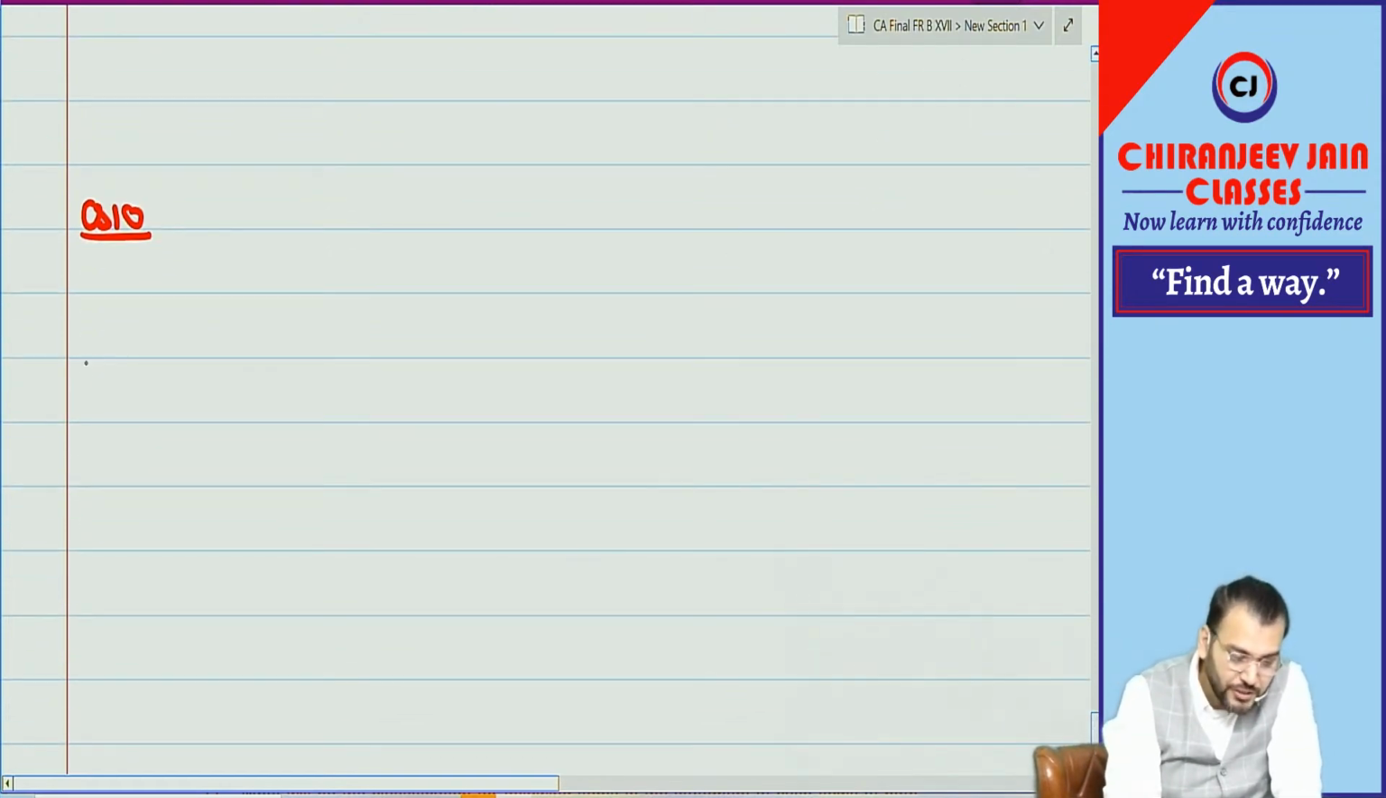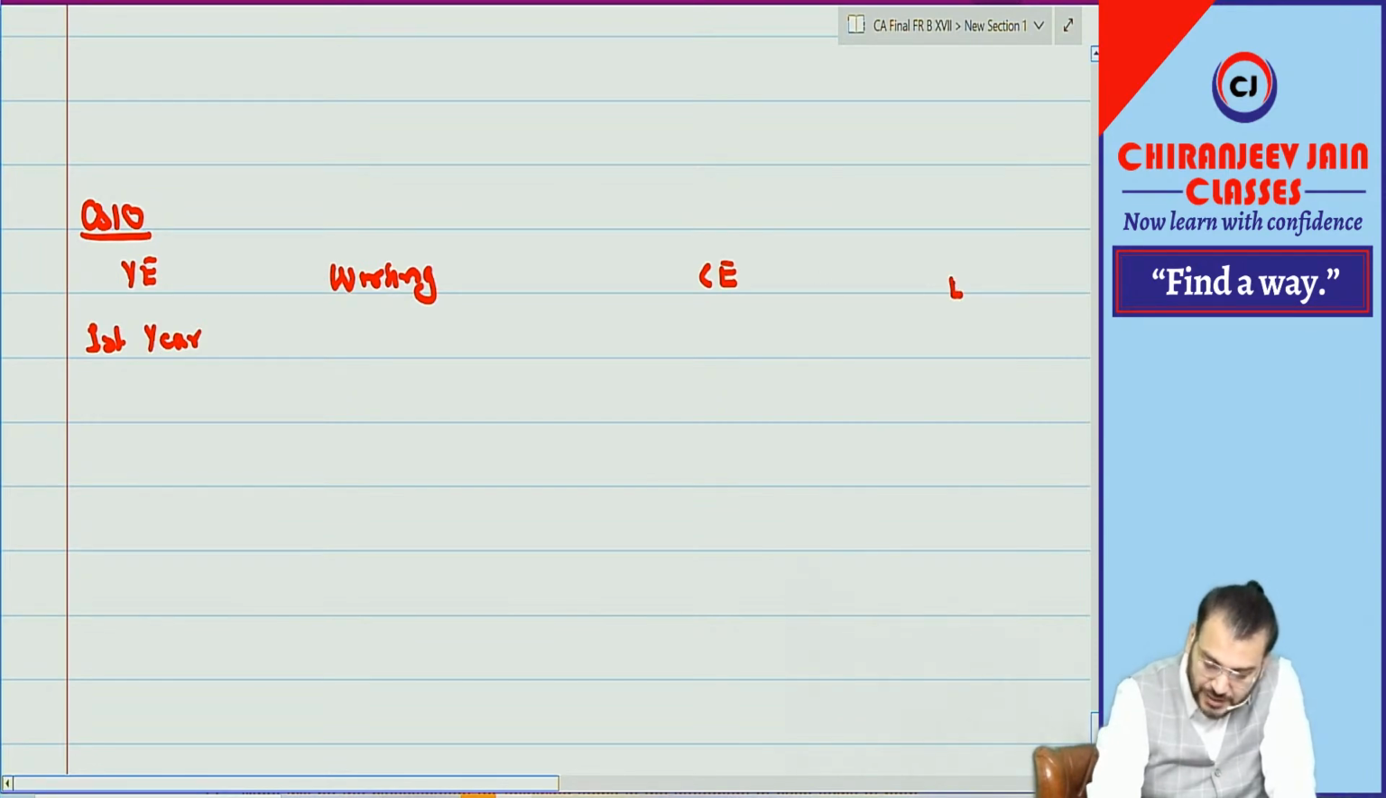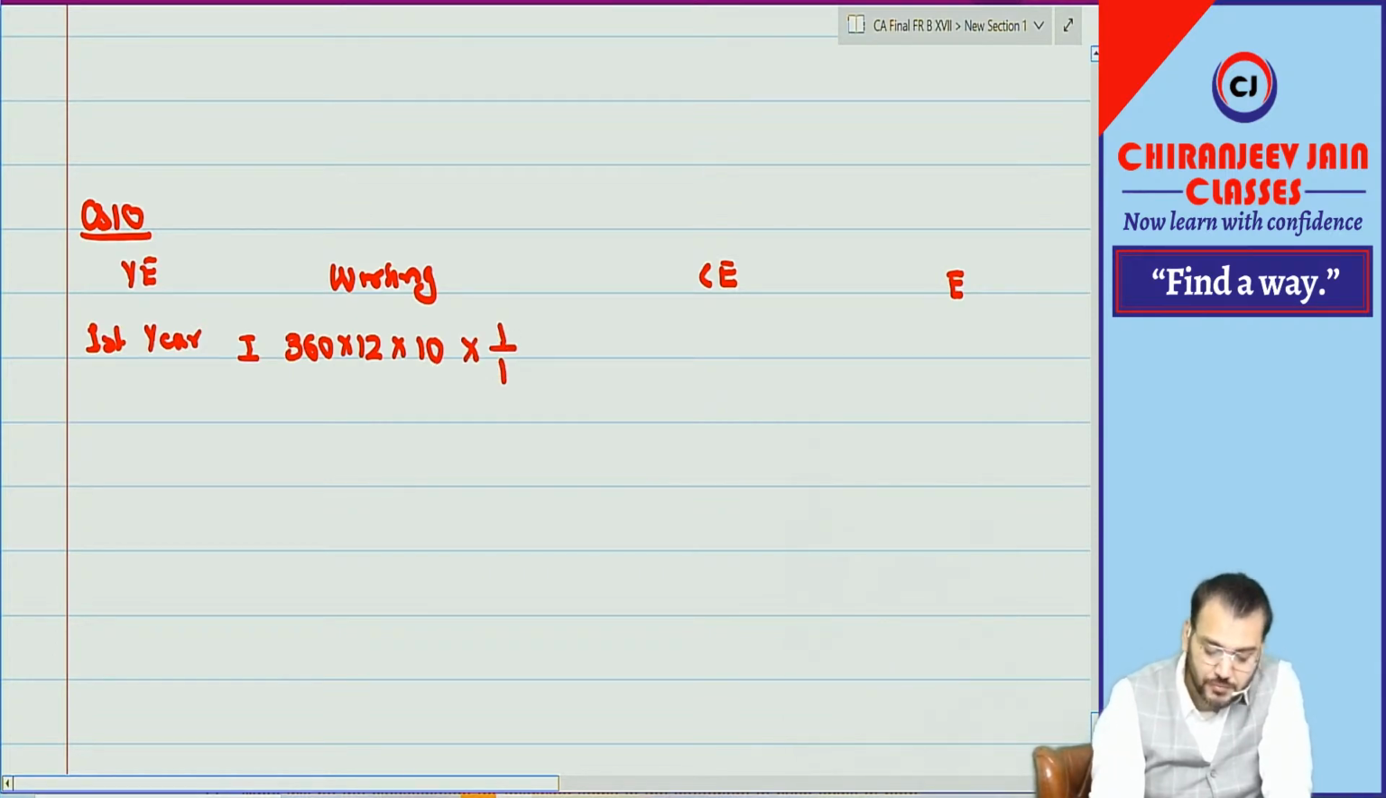First year. Year end is what? The year is not given, so first year. We do the year-end working: cumulative expense and expense. For group 1, how many employees will we take? 360. Very good. Into what? 12, the number of options. Into what? Fair value is how much? 10. Into 10, the fair value of option of group 1. Into 1 by 1, how much?